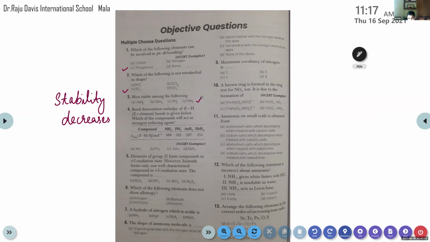SbH3. Actually, BiH3, bismuth hydride, is the strongest reducing agent when we move from top to bottom. But BiH3 is not in the options, so just before BiH3, that is SbH3. That's why it is the correct answer. NH3 is a mild reducing agent, because it is stable and less reactive.